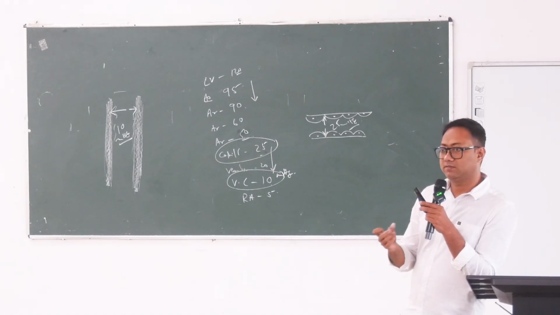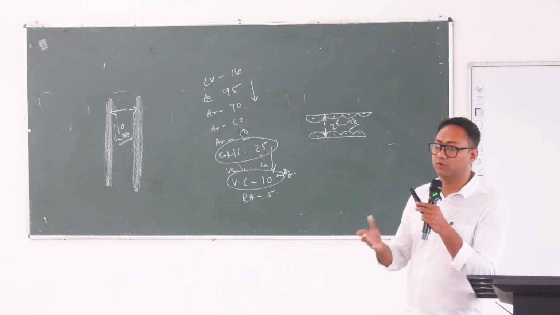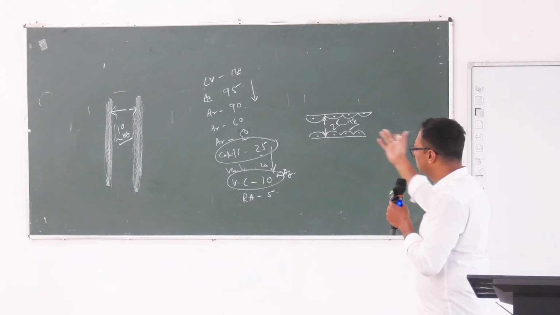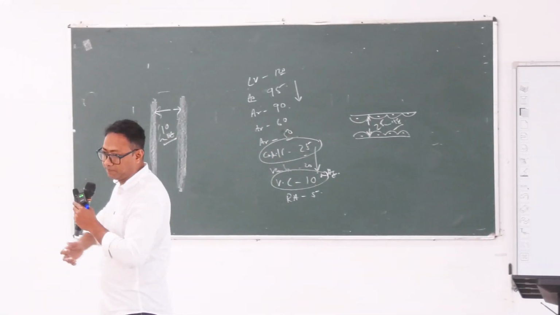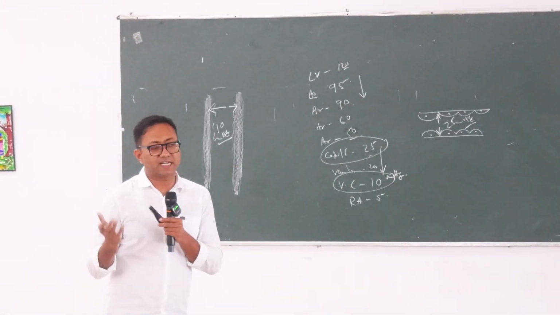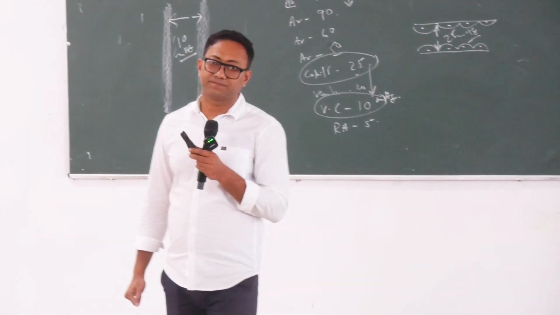Okay, capillary is very weak, and there 25 mm Hg pressure is given, while vena cava, which is very strong, has only 10 mm Hg pressure. So how is it possible? This is another problem solving question.